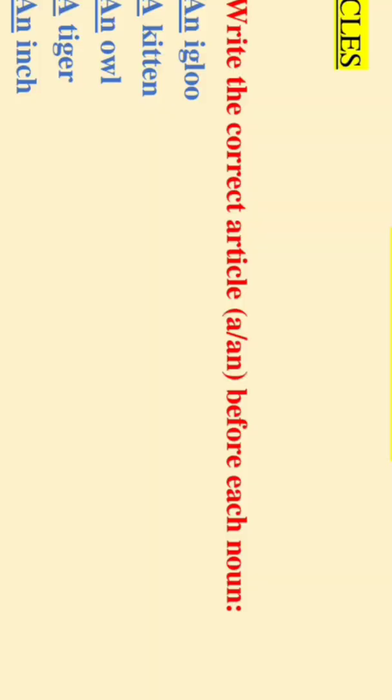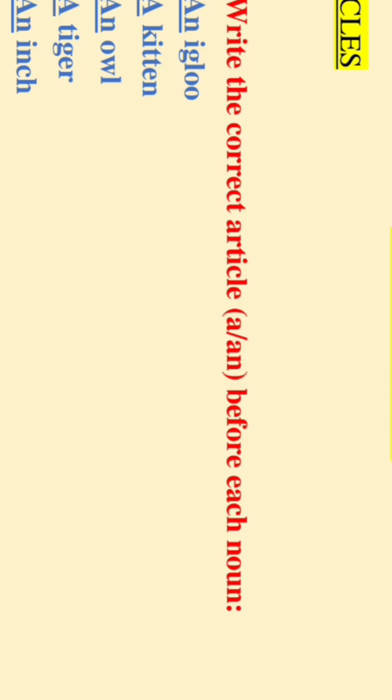As I have already told you, we use articles before our nouns. Okay, so in the first question we have some nouns given to us, and before these nouns we have to fill in the suitable article, a or an. Now where do we use article a? We use article a before such nouns which begin with consonant sound, and article an before vowel sound.